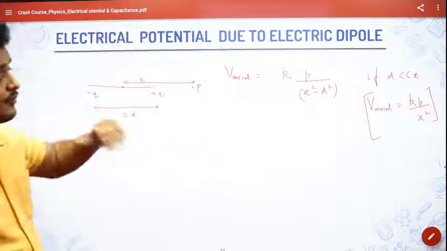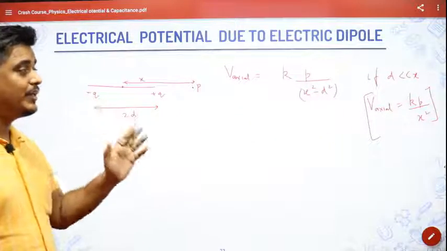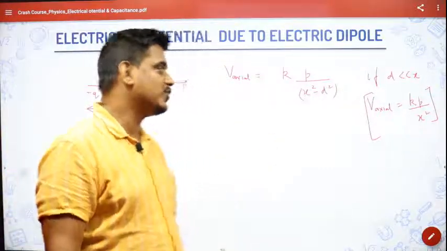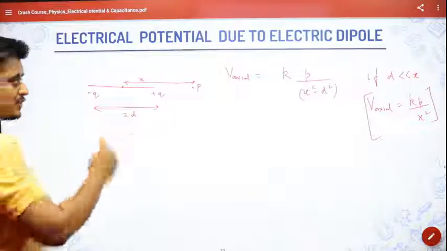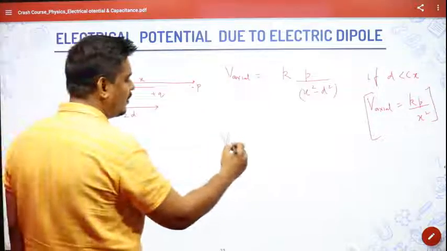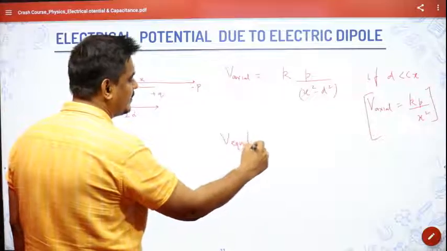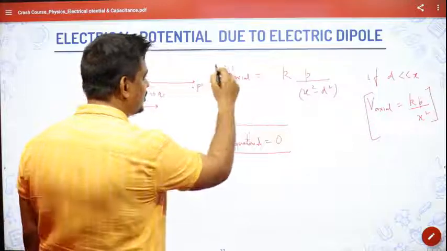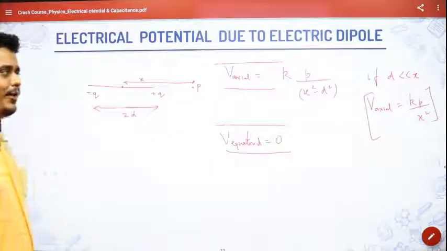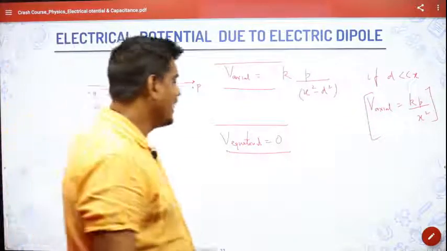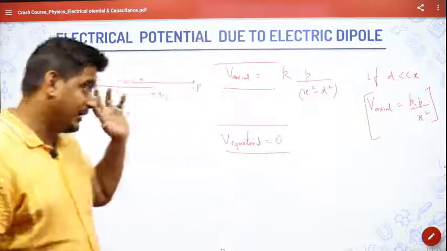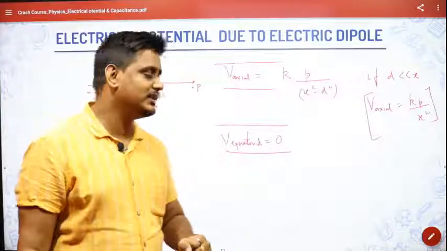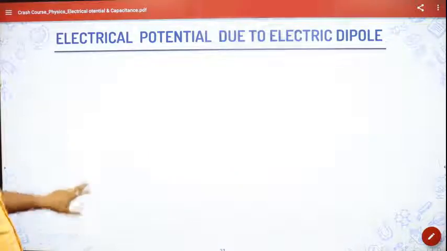See, the electric field was Kp by x cube. Actually, for axial it was K into 2p by x cube. Here it is Kp by x square. Don't confuse, it is square here, there it was cube. And if you find it for the equatorial point, it will be 0. You can just check your notes. So the electric potential due to a dipole at an axial point is Kp by x square minus d square, and at the equatorial point it is 0. I hope you have understood this. Let us go to the next page.